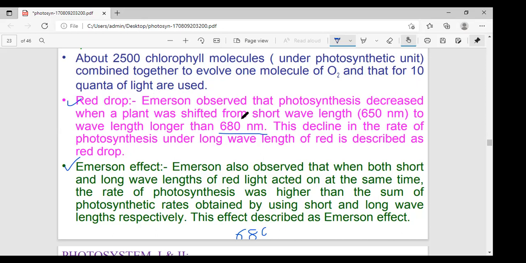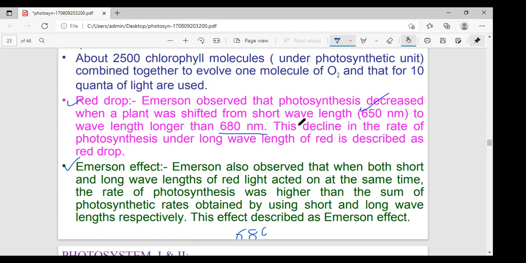Subsequently, Emerson and his associates observed what happens when both wavelengths are given. Both wavelengths means 650 nanometer, a shorter wavelength, and a longer one above 680 nanometer.